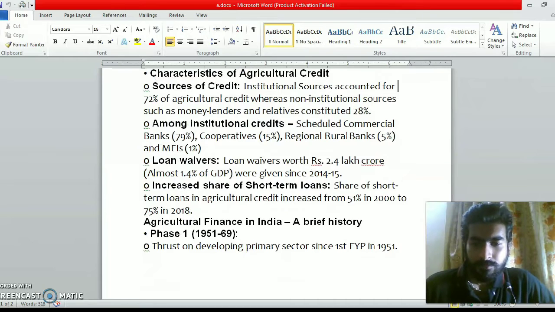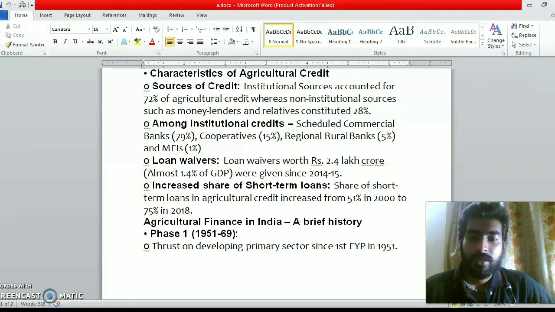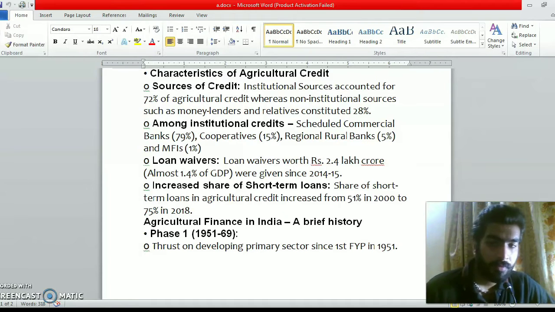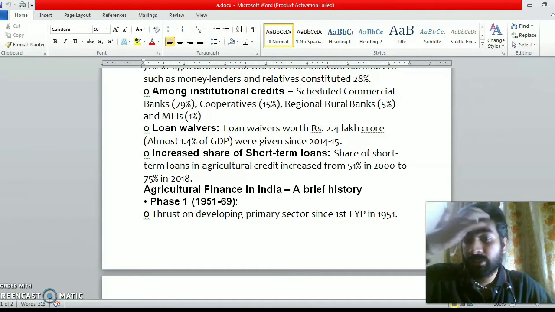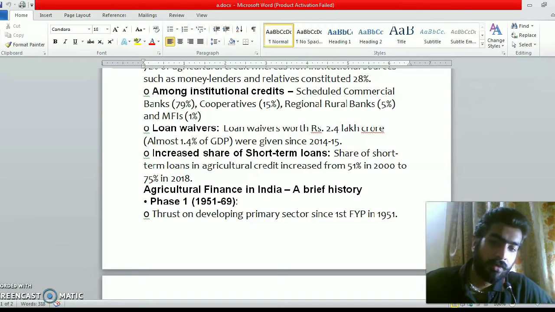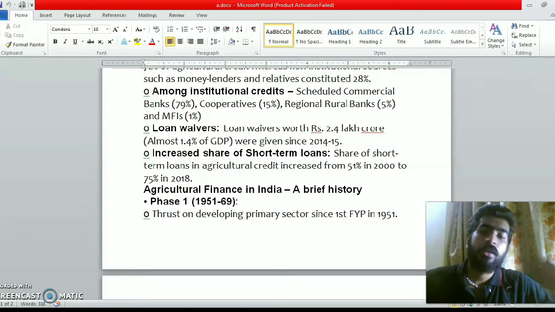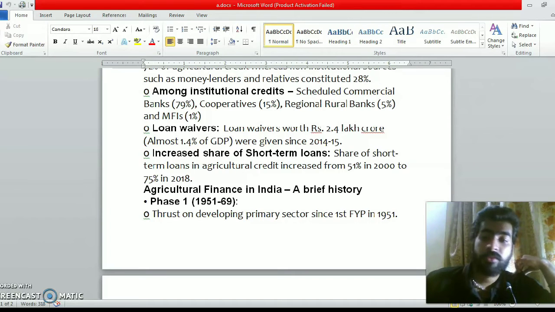Connecting to other things, we have loan waivers worth rupees 2.4 lakh crore, almost 1.4% of GDP, since 2014-15. That is a huge amount. Also, there is an increased share of short-term loans: the share of short-term loans in agriculture credit increased from 51% in 2000 to 75% in 2018.